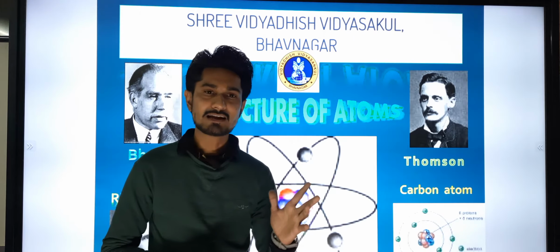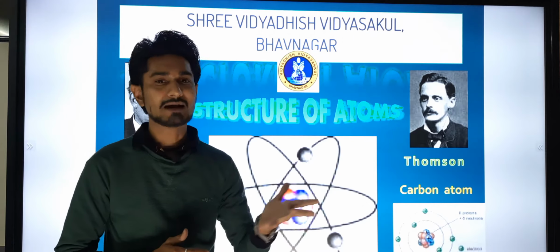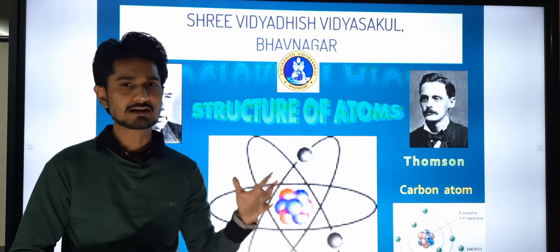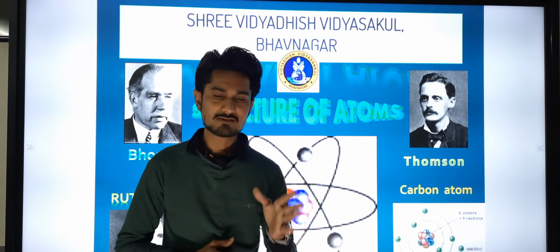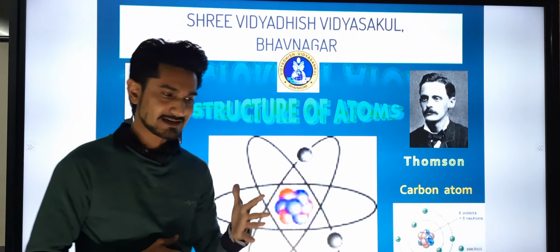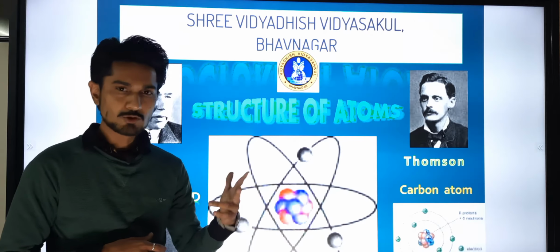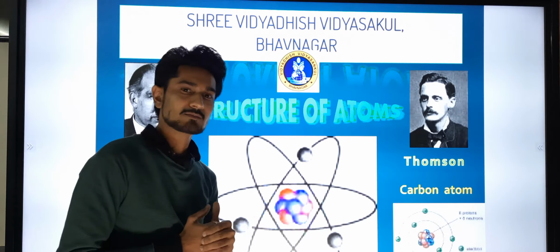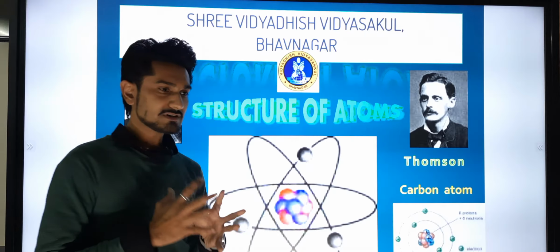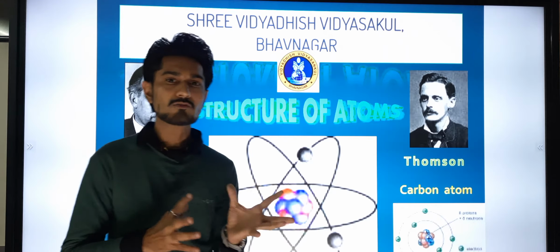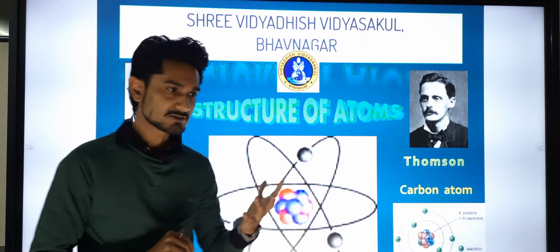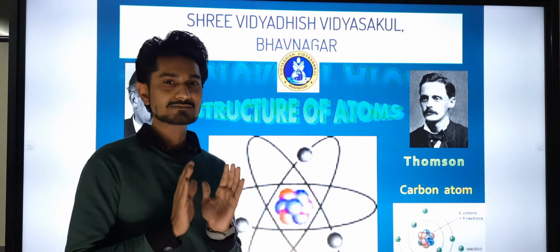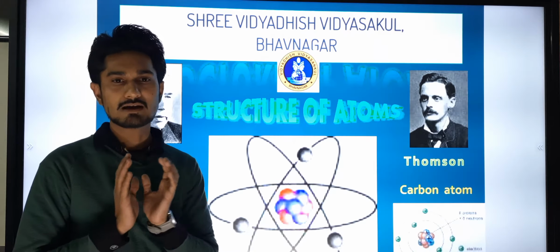And in scientific language we can say that material is matter. So we basically divided that material into 3 portions: solid, liquid and gas. Afterwards we have seen that 2 more parts of the material have been discovered, and those are plasma and Bose-Einstein condensate. Afterwards we have seen whether the matter is in a pure form or not. We have discussed that in the second chapter, and then we have seen that the material is basically made up of some kinds of atoms.